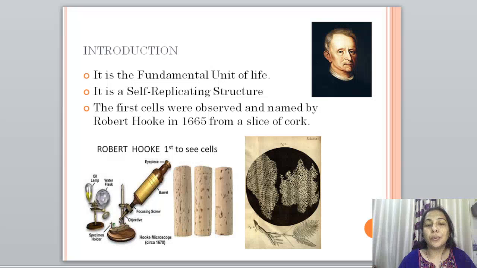Robert Hooke in 1665 was the first one to observe and name the cell. He observed it under a simple magnifying device, which is shown here, and he observed a thin slice of cork. He observed hexagonal shaped cells, which he named cells. But the distinctive observation in his experiment was that the cells were not motile, they were not mobile. So he declared that the cells are dead. These are dead cells.